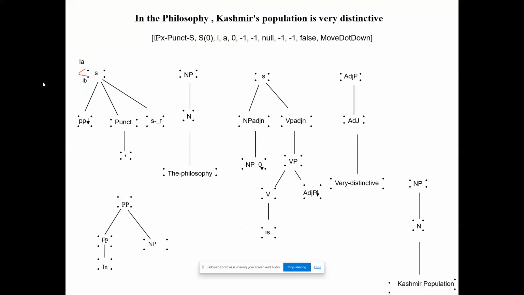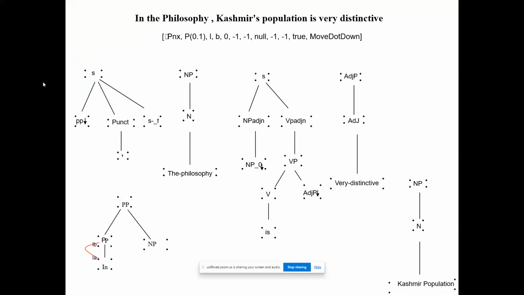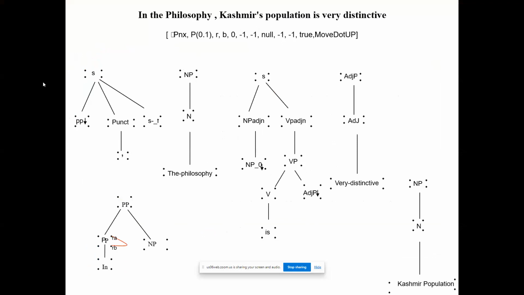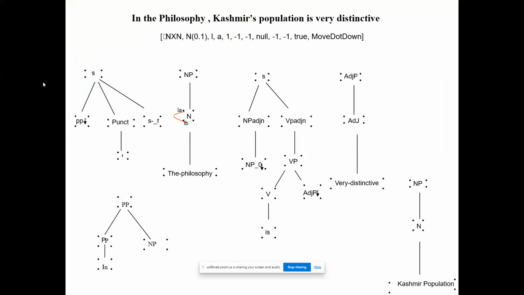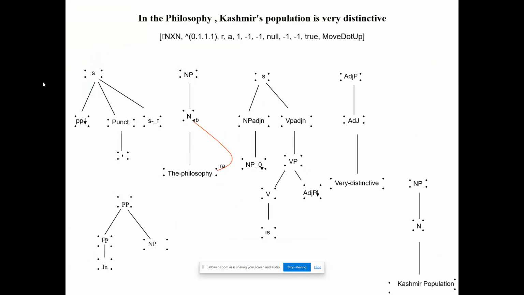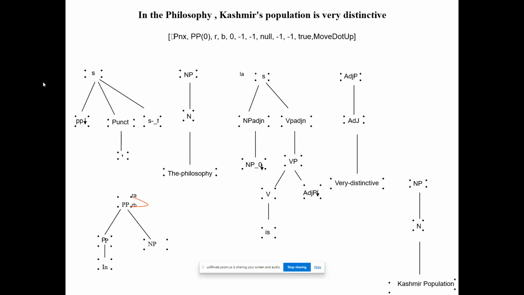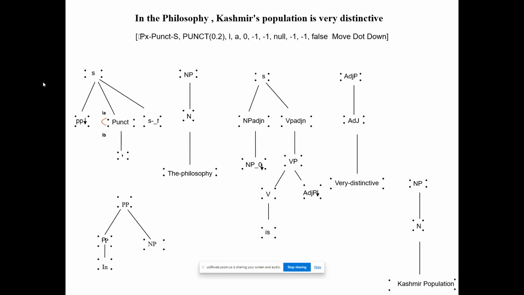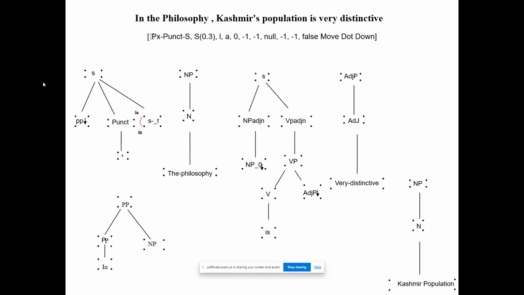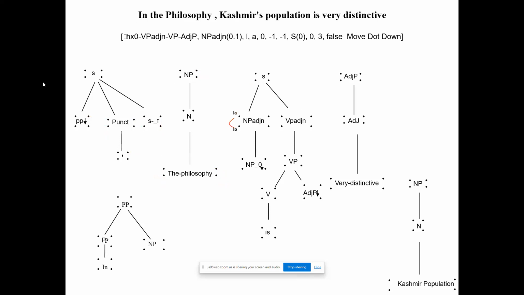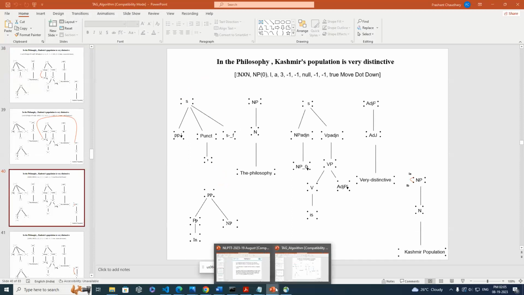I would like to share a brief about the complexity of the algorithm we have developed. You can see the graphical notation of how parsing works. We have taken the exact parsing trees and parsed this sentence: In the philosophy of Kashmir, population is very distinctive. The parser is working graphically. You can see in the red graph how this is the implementation of the Earley-type algorithm, with the traversal of the parser, picking exactly the right trees. The complexity of the algorithm is N^6, and it is resource consuming and time consuming. My objective was to show you the complexity here, so I am moving ahead in my presentation.